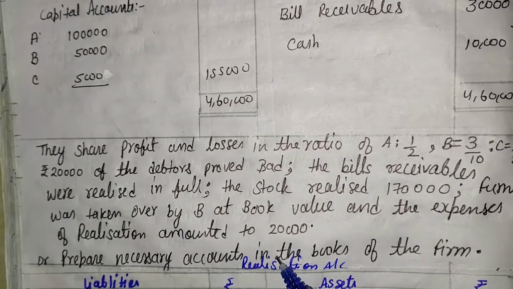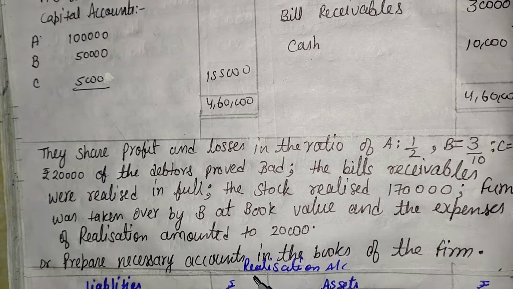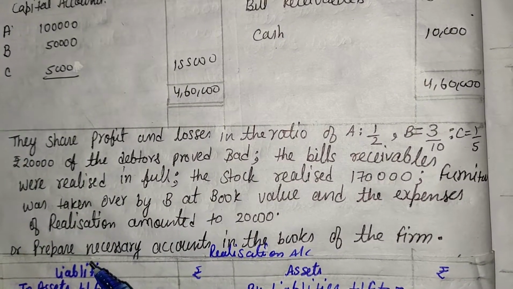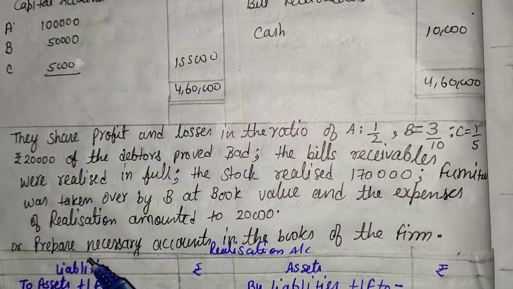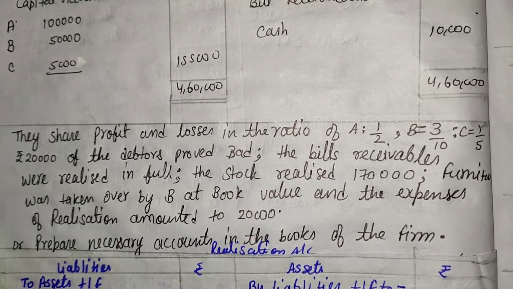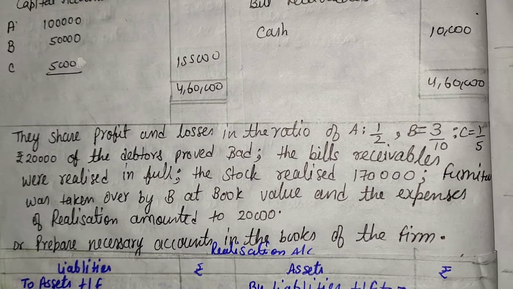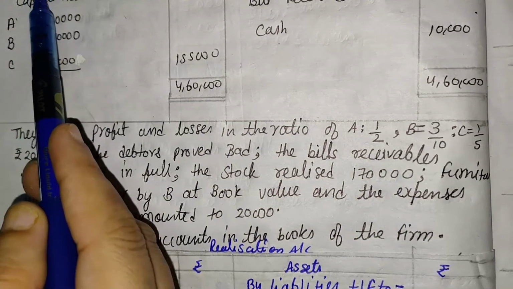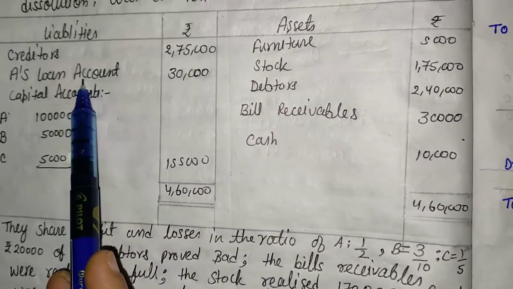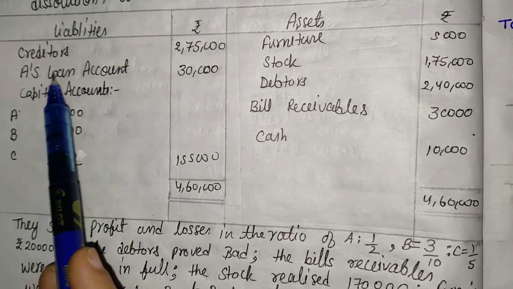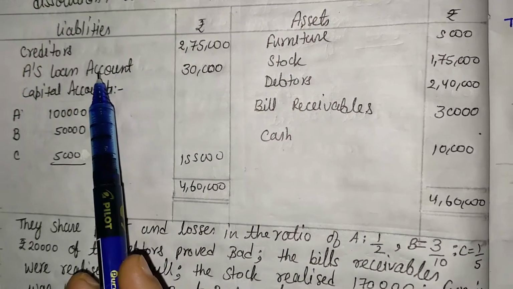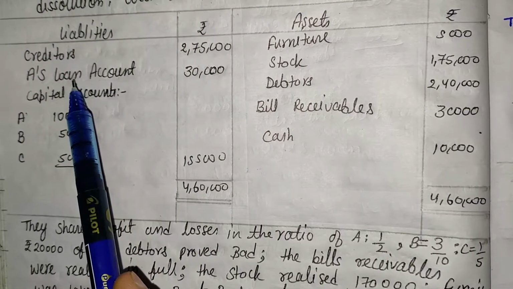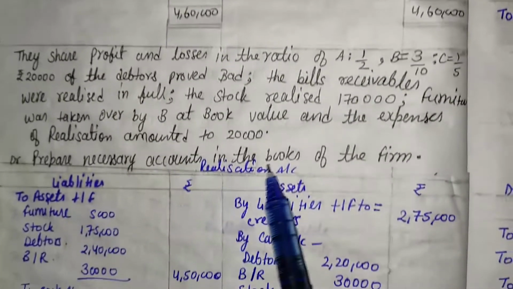Prepare necessary accounts. At that time we will have to prepare realization account, partners' capital account and bank account. But if any partner's loan is given, then we also have to make a loan account. So here in the balance sheet A's loan is given, so we will have to make A's loan account. First of all, what is the first step of solving this type of question? First of all, we make the realization account.